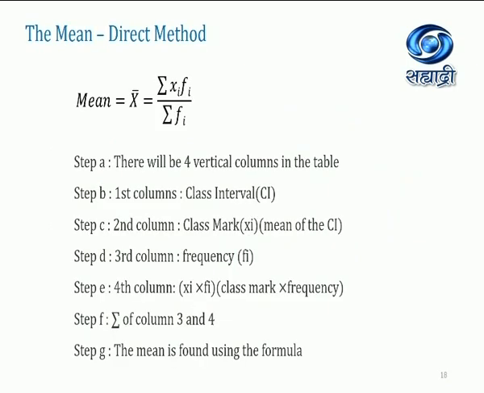We have to use a particular formula to find the direct method. So mean is equal to summation of xi fi upon summation of fi. So what are these things, summation of xi and fi? First, we need to make 4 vertical columns. The first column will be class interval, second column will be class mark, third column will be frequency, and the fourth column will be the multiplication of class mark and the frequency. Then we have to add the third and fourth columns, and then we are going to find the mean.